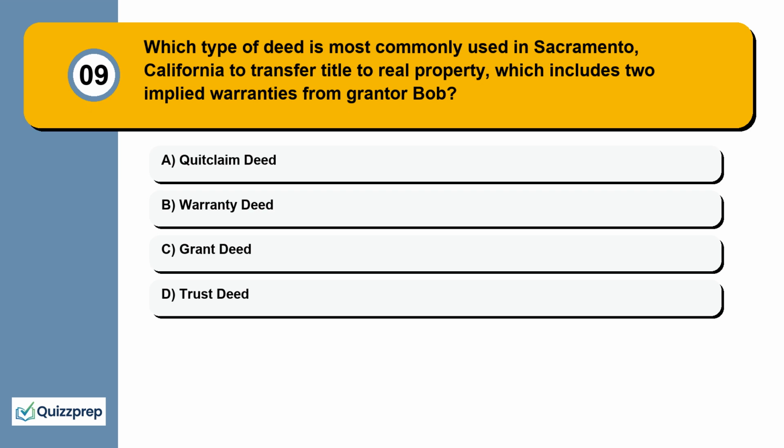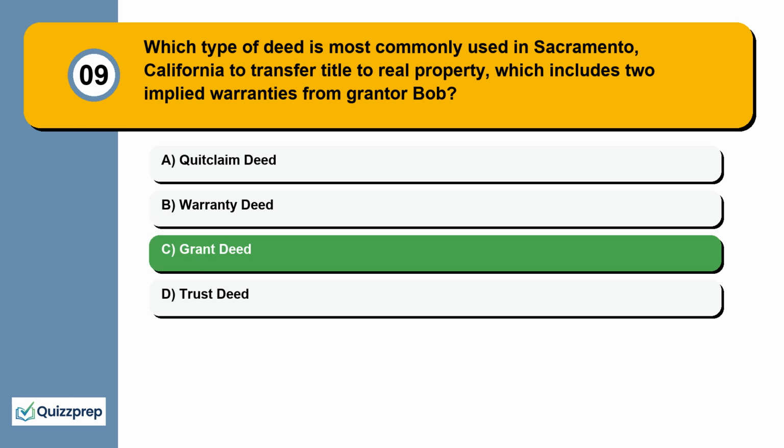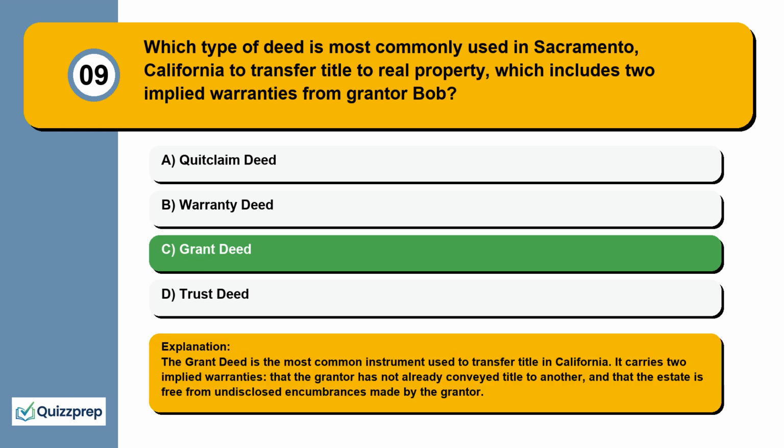Question 9. Which type of deed is most commonly used in Sacramento, California to transfer title to real property, which includes 2 implied warranties from grantor Bob? Quitclaim deed, warranty deed, grant deed, trust deed. The grant deed is the most common instrument used to transfer title in California. It carries two implied warranties that the grantor has not already conveyed title to another, and that the estate is free from undisclosed encumbrances made by the grantor.